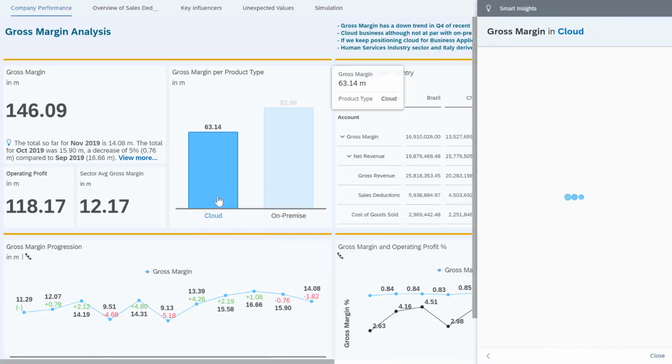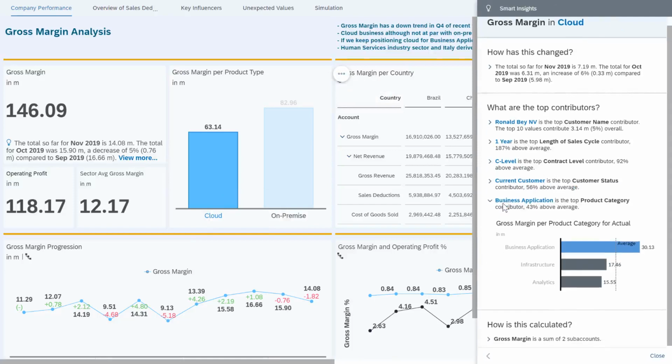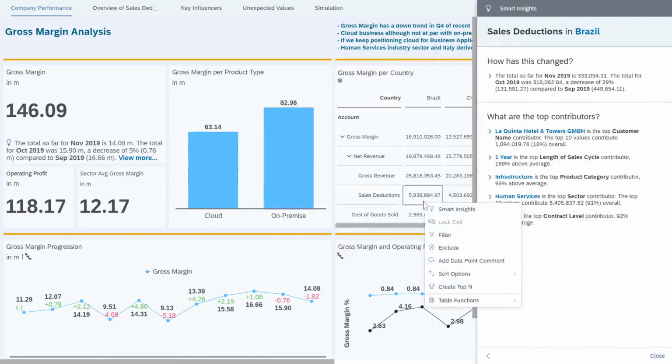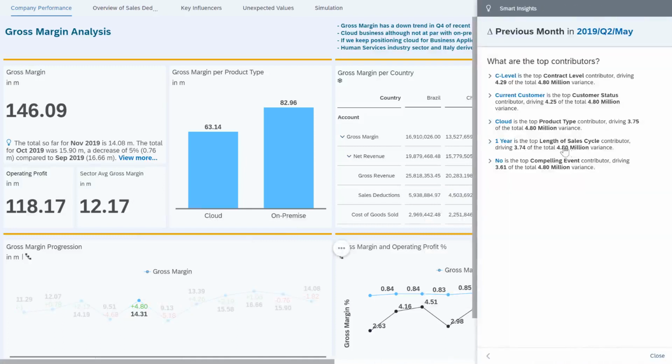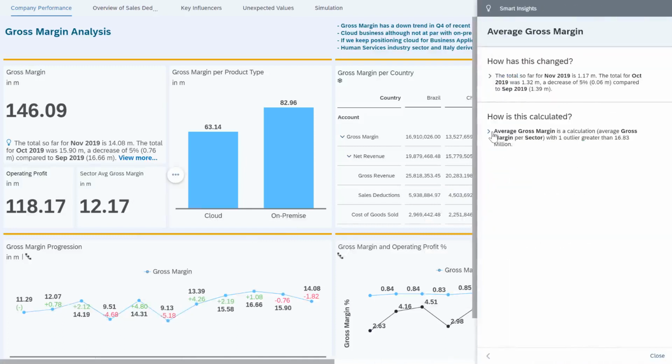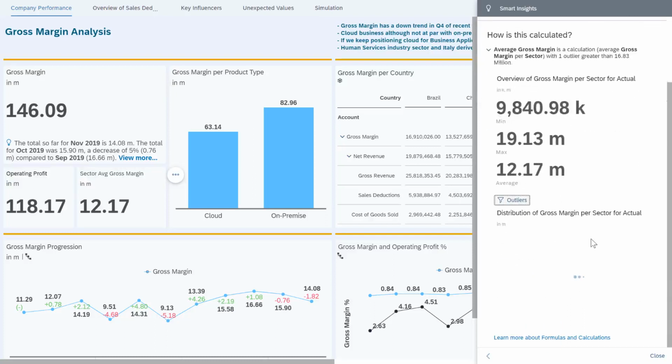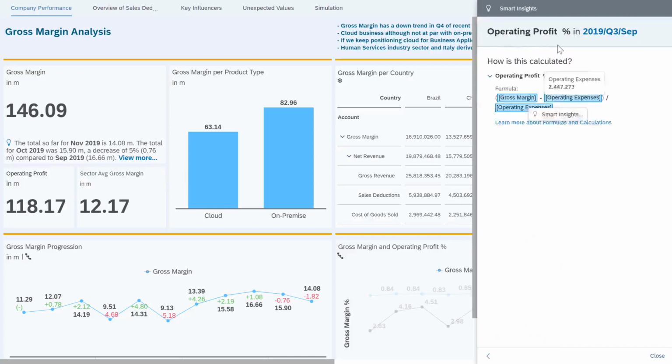For this specific data point, for a cell of a table, for variances, and in case of average calculation, I also see outliers. And finally, in case of complex calculation, it explains the formula, and I can just go on and on asking different questions using Smart Insights.